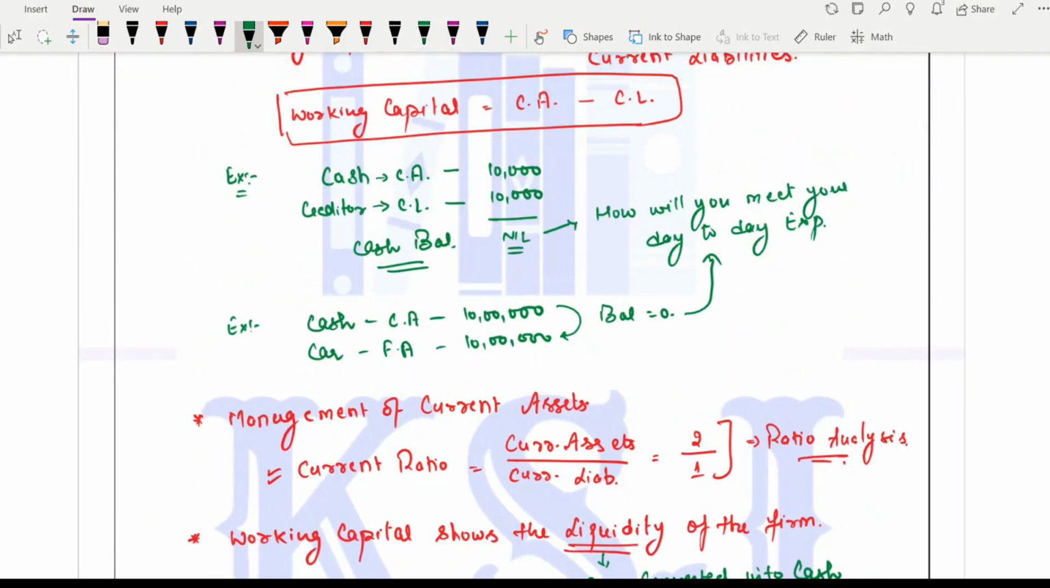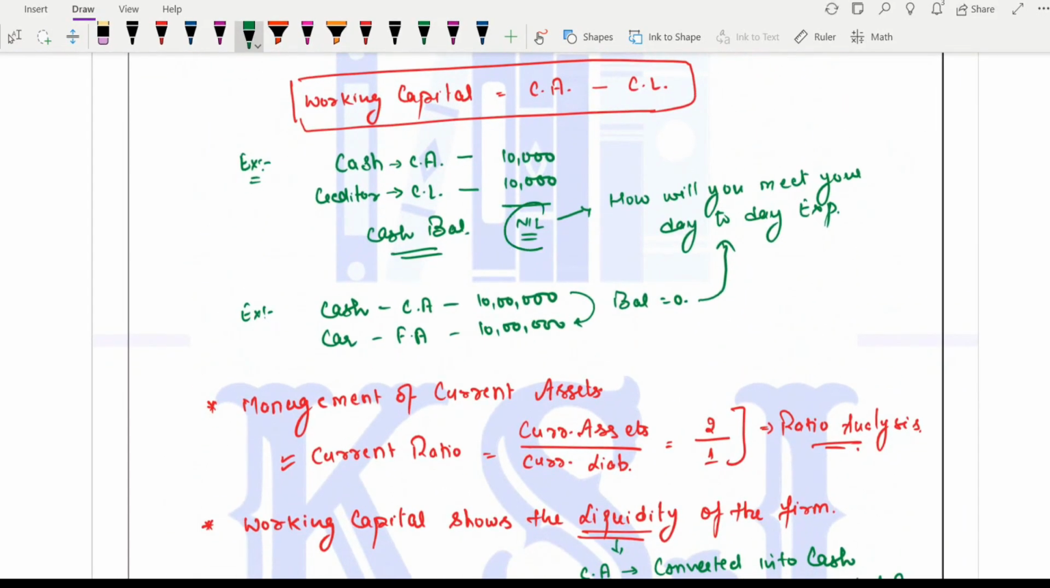Here, what happens, sir? In the first example, here the cash balance is nil. Right? Now, in case of any emergency, if you get any emergency, you will have the cash balance? No, sir. Right? Here you have zero liquidity. You do not have any liquid assets with you. Liquid assets means all those assets which can be quickly converted into cash, and that cash can be used for the purposes whichever you want to use. Right? So if you do not have the cash, if you do not have the current assets, you have zero liquidity. And the excess of current assets over the current liabilities, that is the amount for day-to-day requirements, that shows the liquidity of the firm.